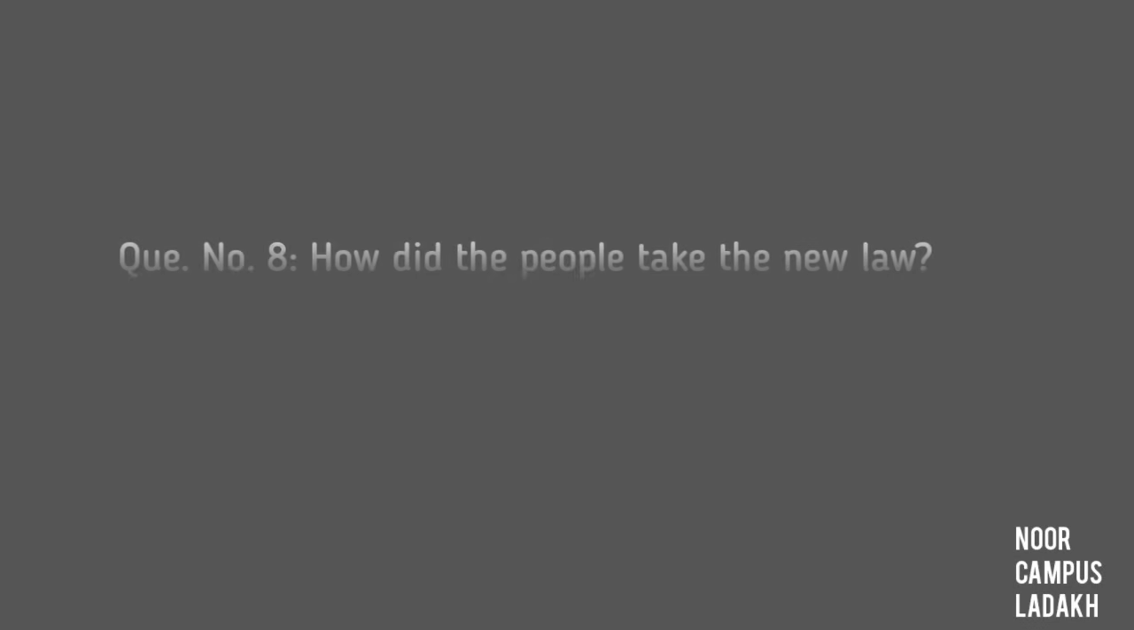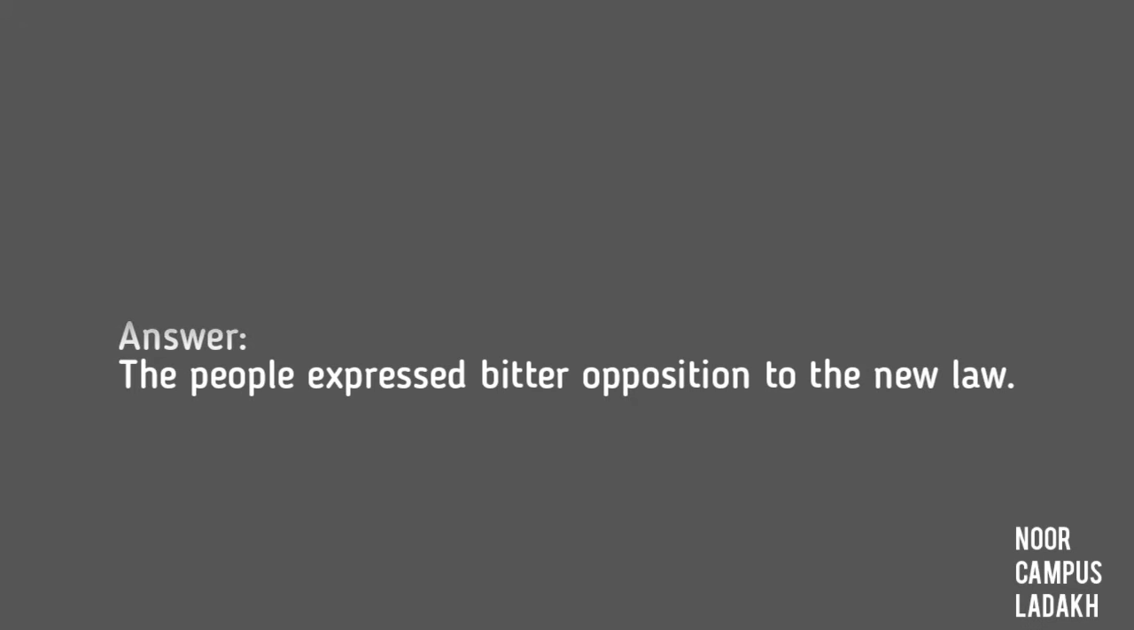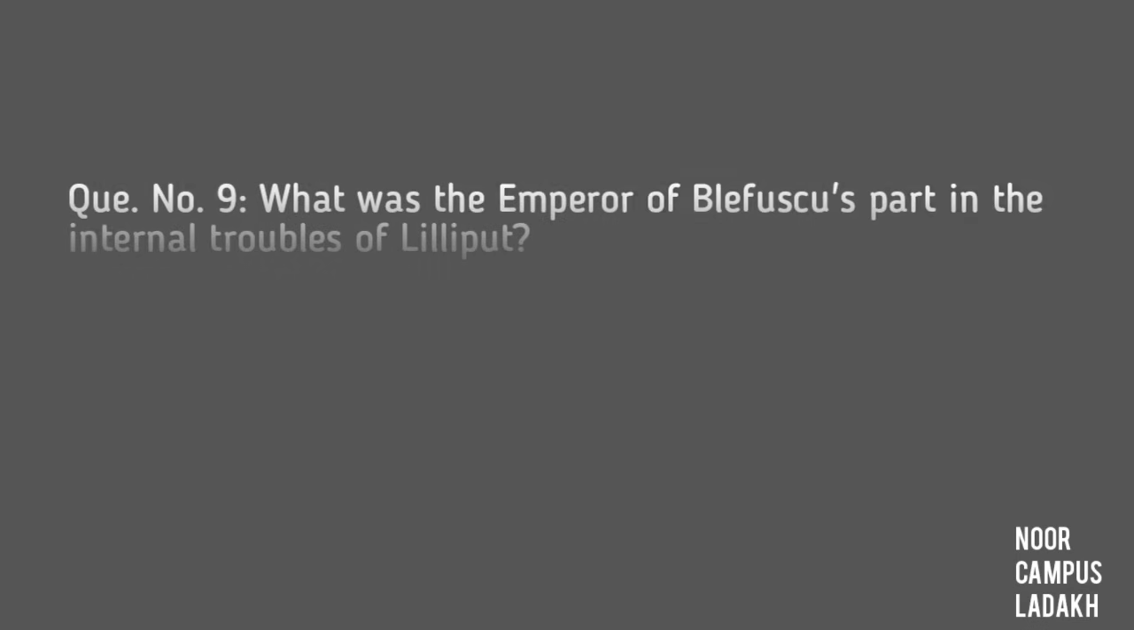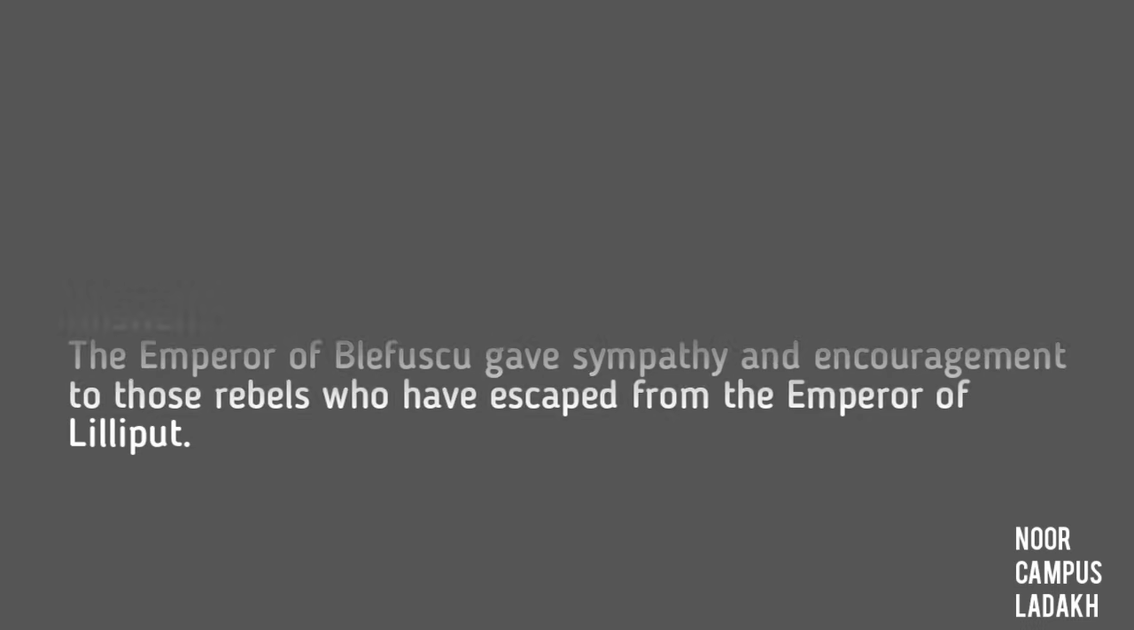Question number 8. How did the people take the new law? Answer: The people expressed bitter opposition to the new law. Question number 9. What was the Emperor of Blefuscu's part in the internal trouble of Lilliput? Answer: The Emperor of Blefuscu gave sympathy and encouragement to those rebels who had escaped from the Emperor of Lilliput.